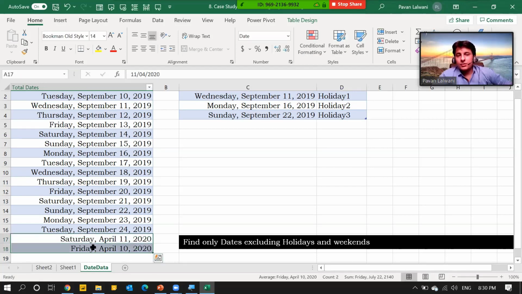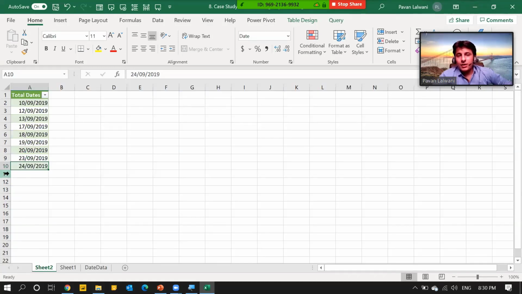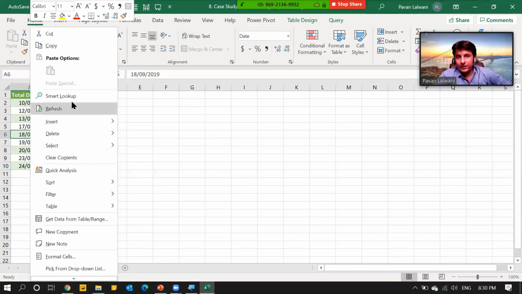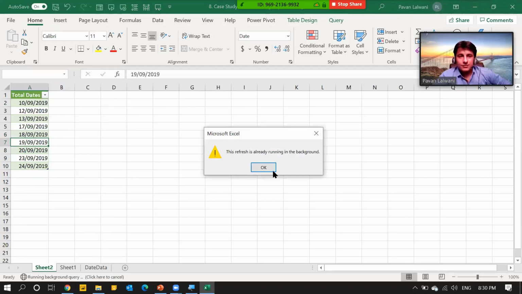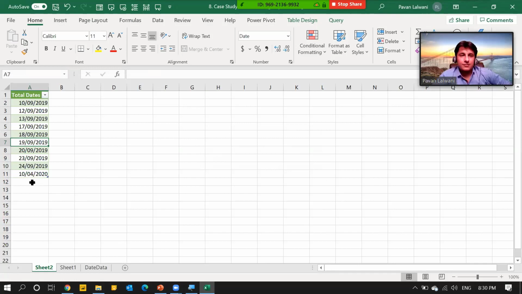So when I go to this sheet 1, I should get 11 records, not 12 records. So let's see when I right click and refresh. See the backend number of records should be 11, not 12. Yeah, you see 11 records. So 10th is added, but not 11th.